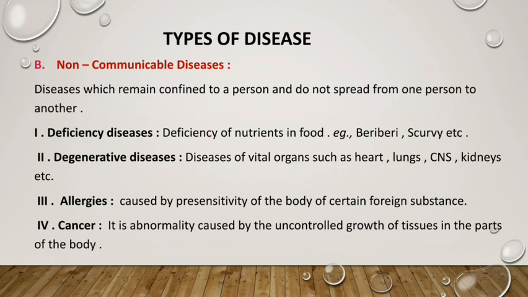So cancer, what do you mean by cancer? Cancer means uncontrolled growth of tissues or cells, okay. So uncontrolled growth of cells or tissues in the body. So if the body loses control of tissue growth, then that abnormality is known as cancer. So cancer is such a disease which is non-communicable, that means from one person to another it will never spread.